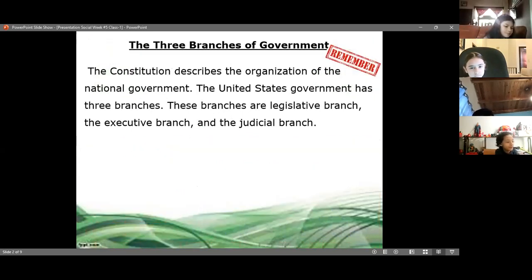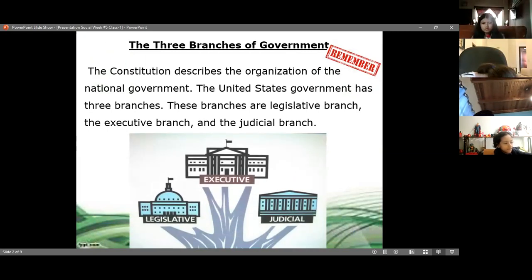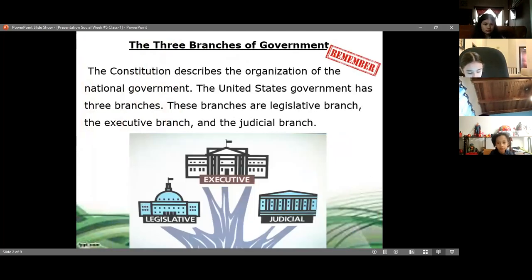Remember that we talked about how the Constitution describes how the government is divided. And the government is divided into the three branches that you already mentioned. We mentioned the legislative, executive, and the judicial. So the president is part of the government, the president, the Congress, and we talk about the judges. Now, in the last class, we talked about one of these branches. Which one, class? We talked about the